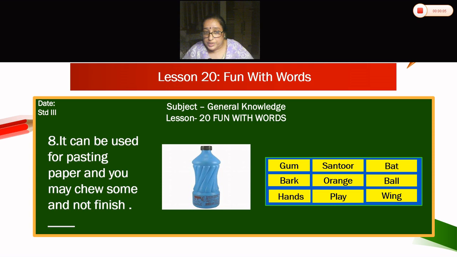Now what you can see children here? Gum. It can be used for pasting paper and you may chew some and not finish. Gum.